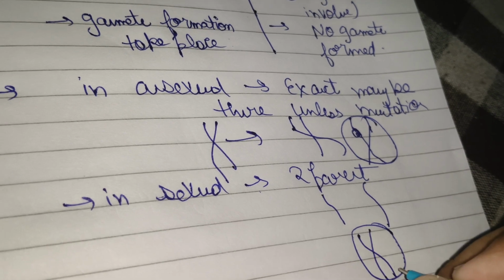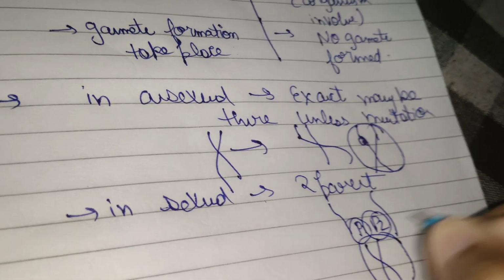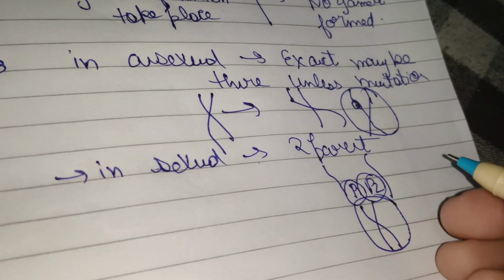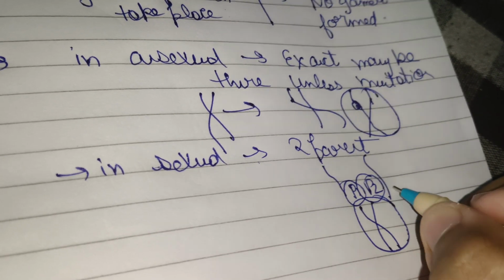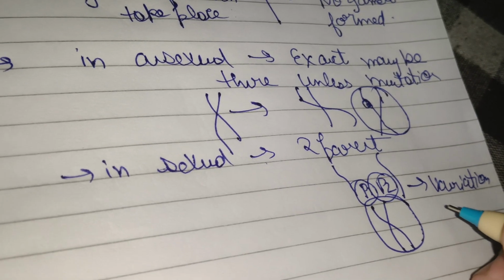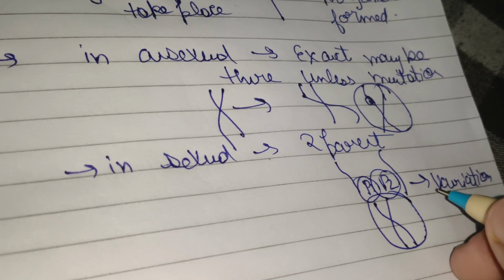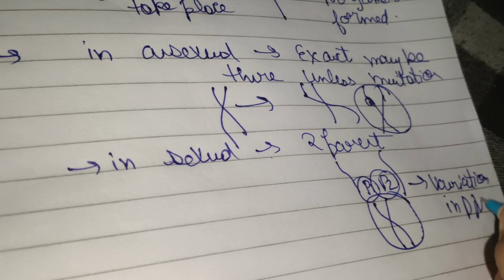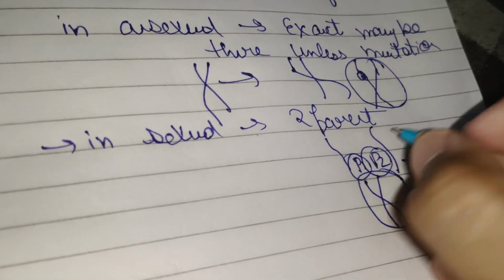So the organism gets one DNA set from parent 1 and the other set from parent 2. Those two different DNA strands lead to variation, as the new organism formed contains one strand from each parent. This new variant organism is different in terms of DNA, not completely, but partially different from the parent organism.